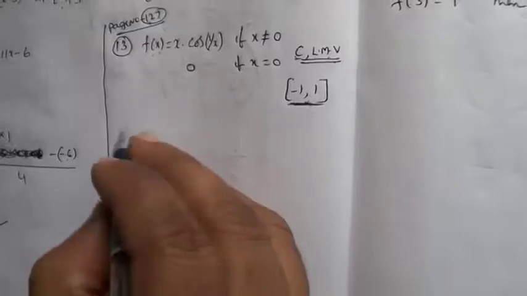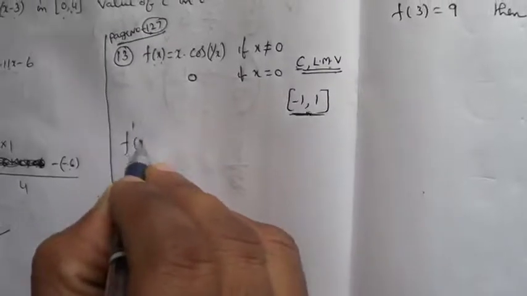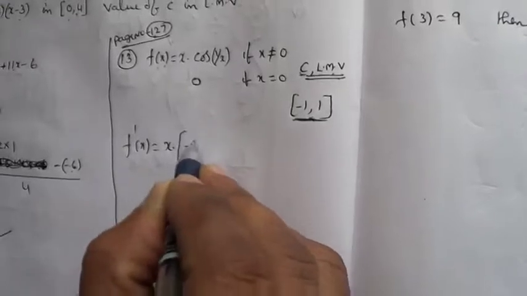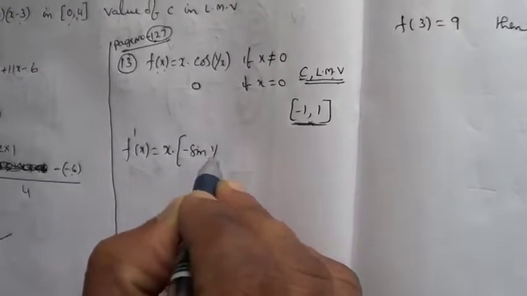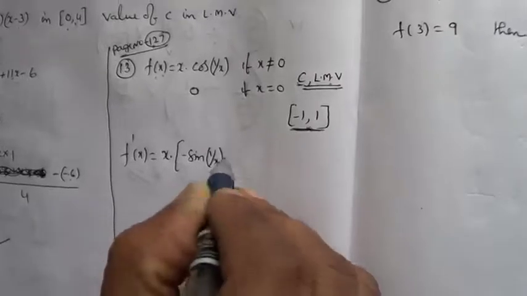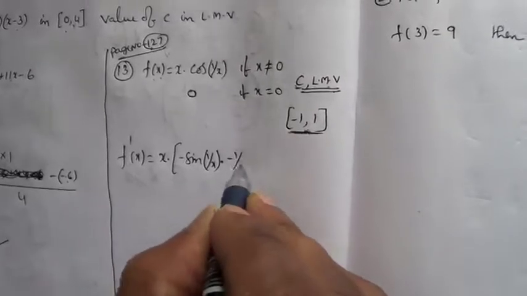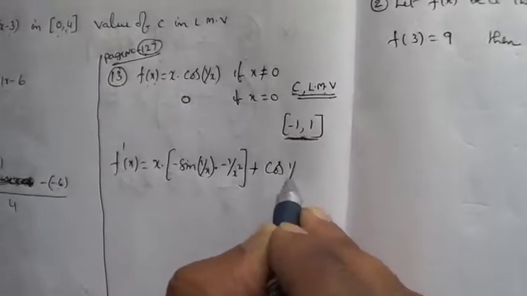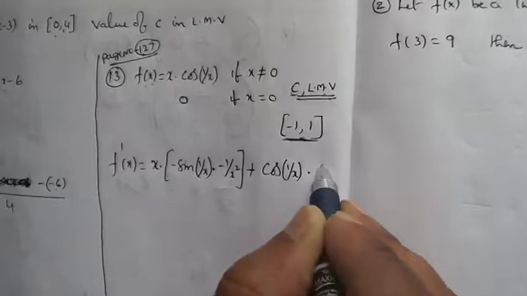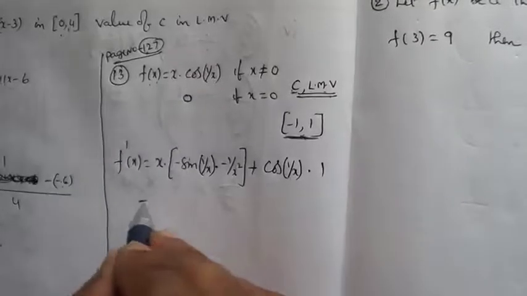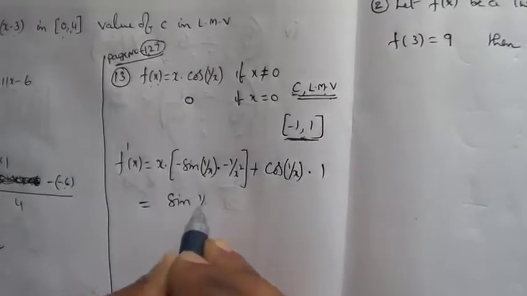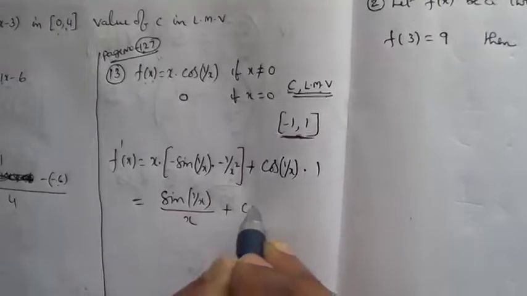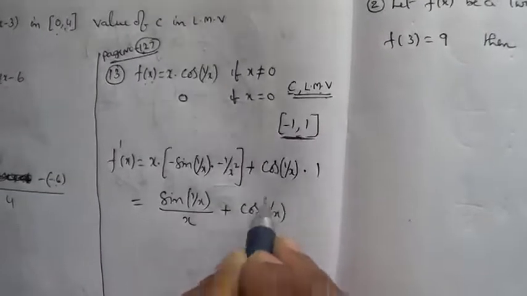Okay. Now first of all I will find out f dash of x. What is f dash of x? f dash of x is equal to x into cos 1 by x differentiation: minus sin 1 by x into 1 by x differentiation, which is minus 1 by x square, plus cos of 1 by x into x differentiation, which is 1. Now this simplification what we will get? Sin of 1 by x divided by x plus cos 1 by x, that is f dash of x we got.